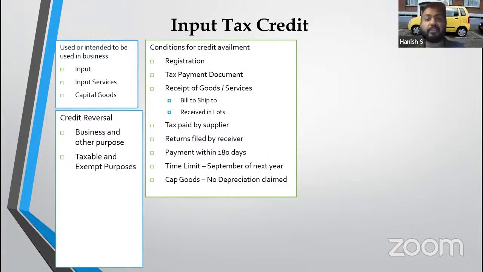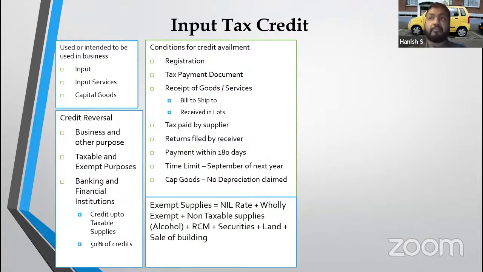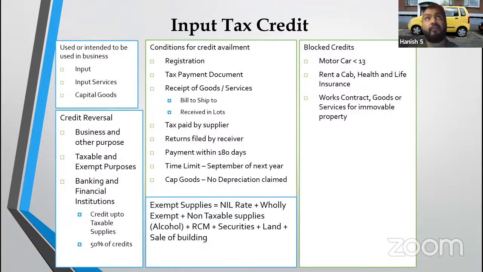If I'm using goods or services for both taxable purposes as well as exempt purposes, even then to the extent of exempt, I will not get the credit, right? Then if I am purchasing any inputs or input services which are blocked under Section 17 subsection 5, which is motor vehicle, rent a cab, health and life insurance, works contract.